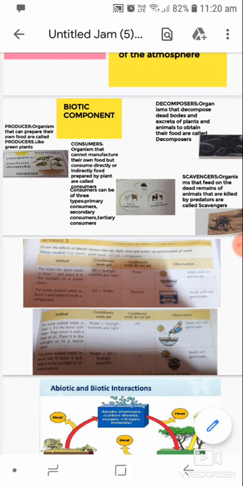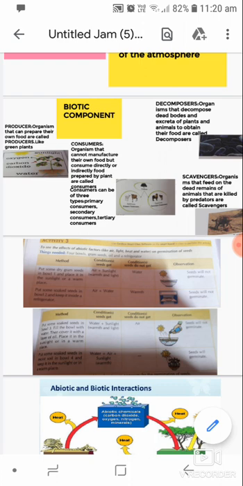Then comes another category of animals that are called scavengers. Scavengers are organisms that feed on the dead remains of other animals, like kites and vultures, which clean the environment also, you have read in first chapter.